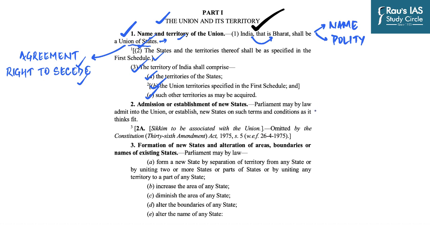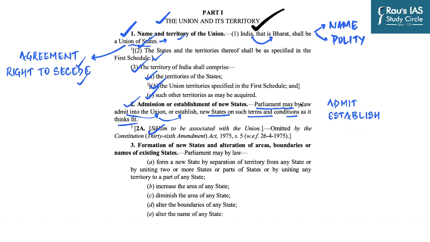Then the constitution makers were also aware of the fact that later on, a lot of states which were hitherto not part of the Indian Union would want to merge with India. And the best example is Sikkim itself. And so they created an article for that as well. Article 2 deals with admission or establishment of new states. And so it says that Parliament may by law admit into the Union or establish new states on such terms and conditions as it thinks fit.